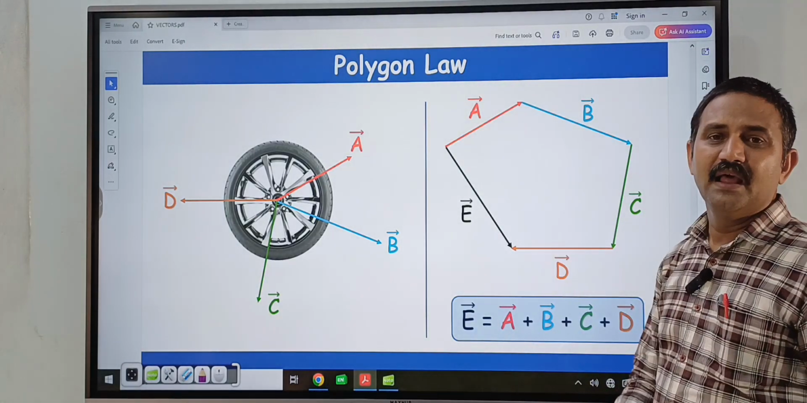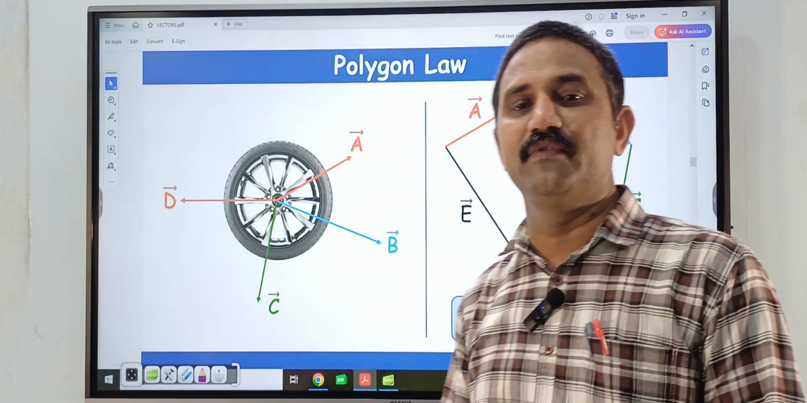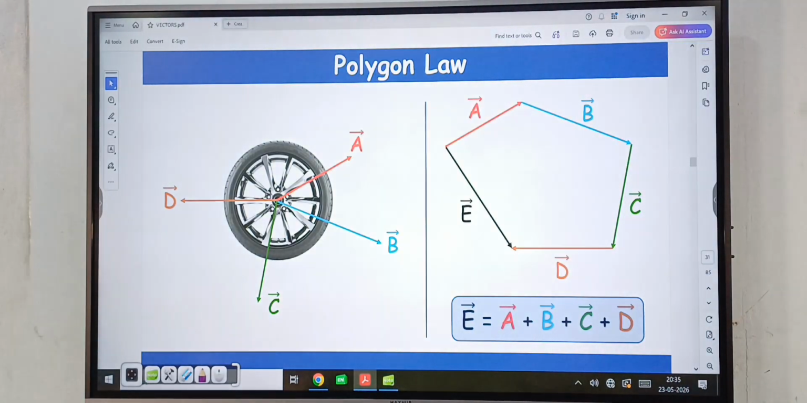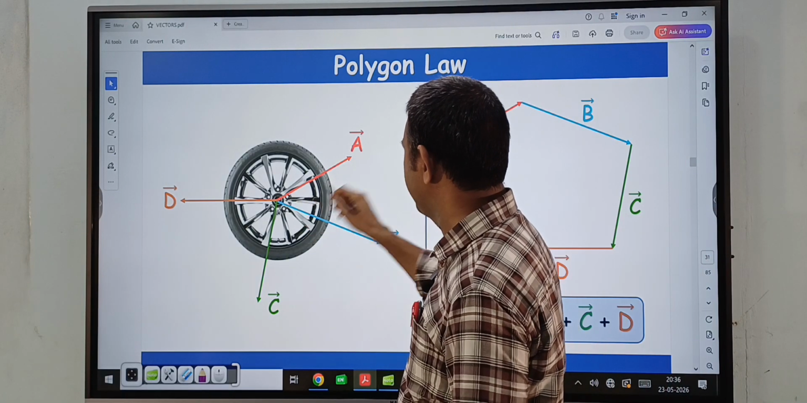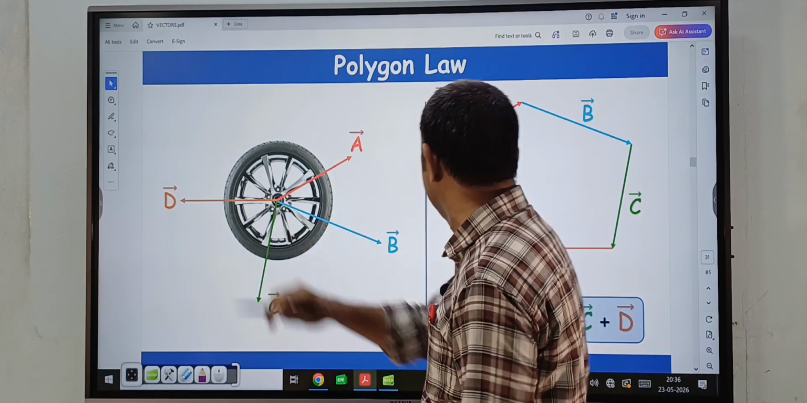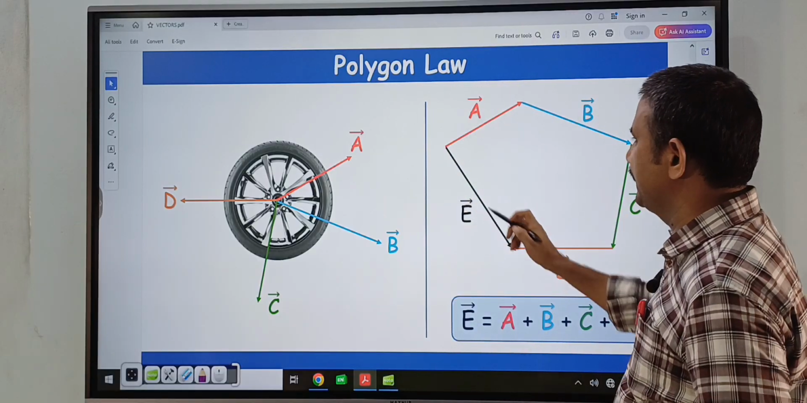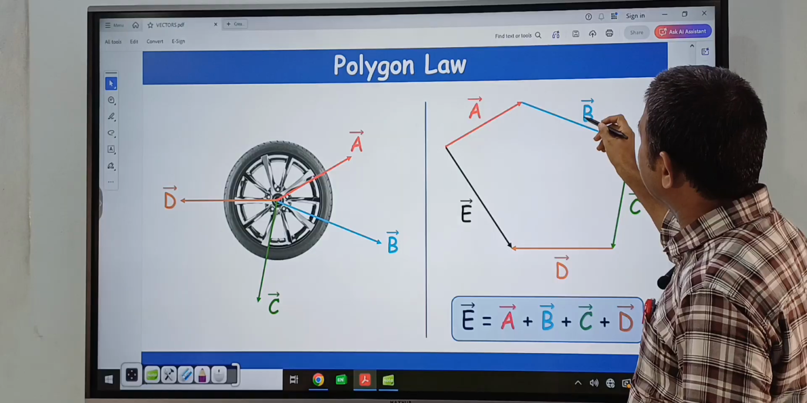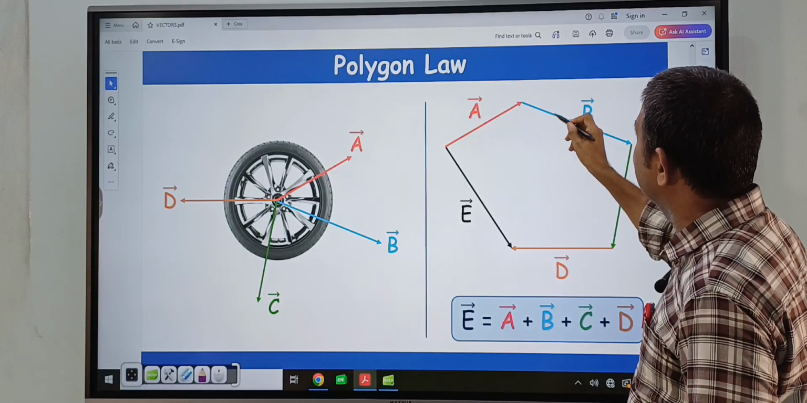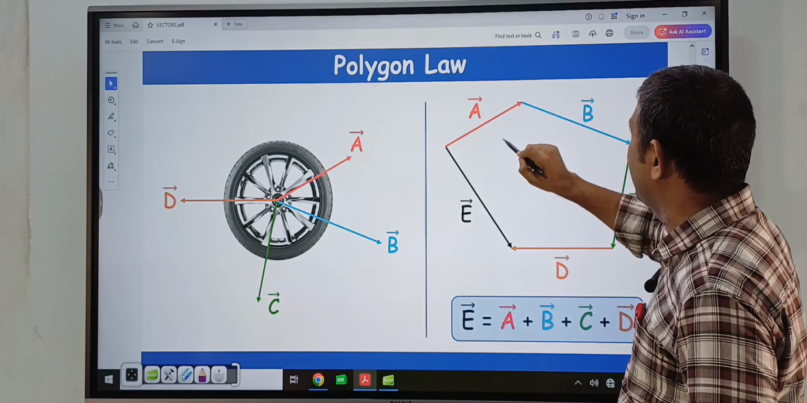Next, similarly, the polygon law. So here we can add more than two vectors using the polygon law. So what is the polygon law? Adding more than two vectors. Suppose here we have A bar vector in this direction, B bar vector, C bar vector, D bar vector. Write A bar vector in this direction and put the tail of the second vector at the head of the first vector, like this.